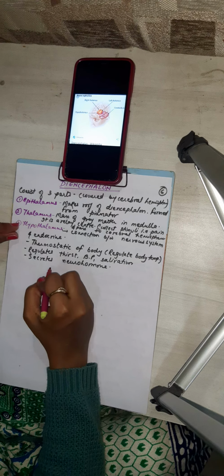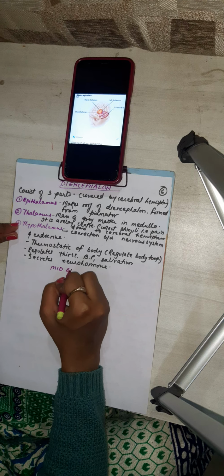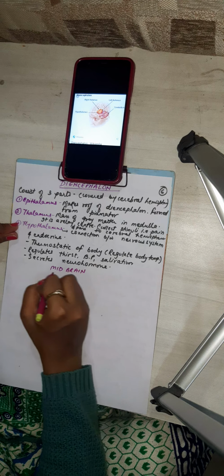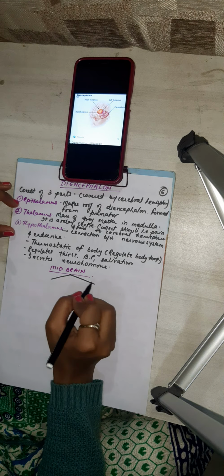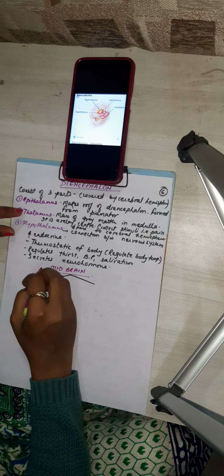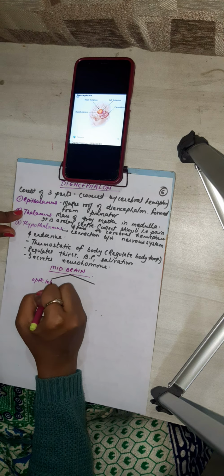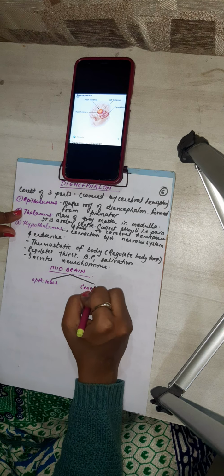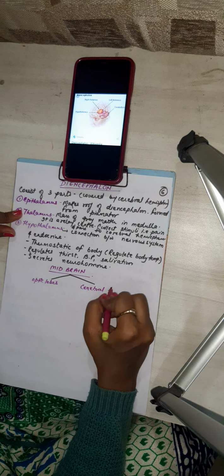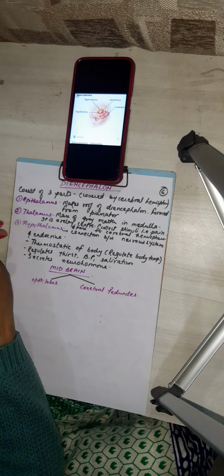Midbrain, that is mesencephalon. Mesencephalon, remember the scientific term also, and it is divided into two parts, that is optic lobes and cerebral peduncles.